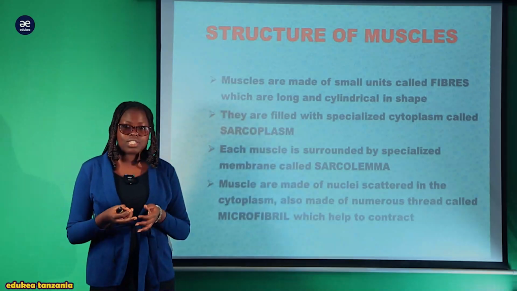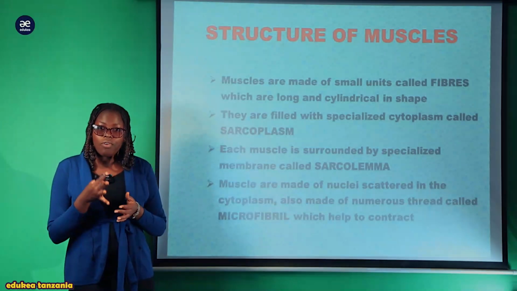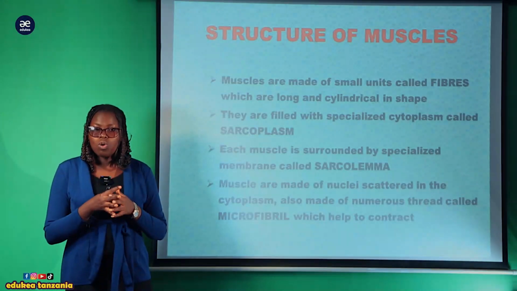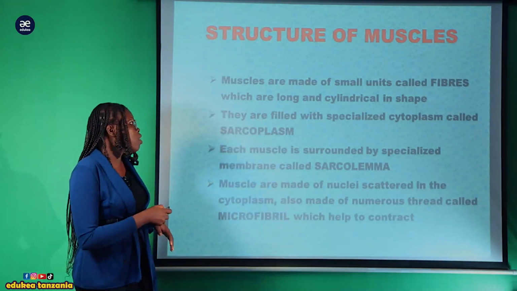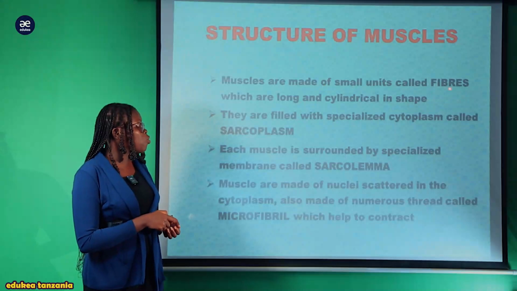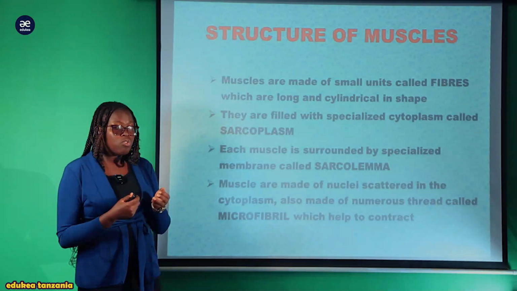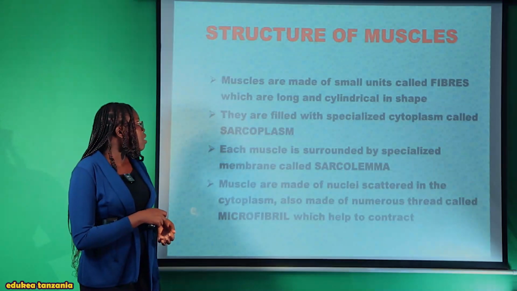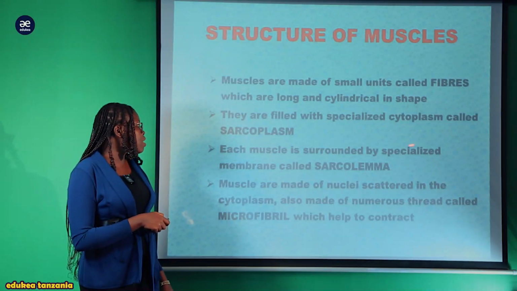Now let us see the structures of muscles. We have already discussed the 3 types of muscles. Now let us look at the structure of muscles in general. So muscles are made up of small units called fibers, ambao ni nyuzi, and which are long and cylindrical in shape. They are filled with specialized cytoplasm inaitwa